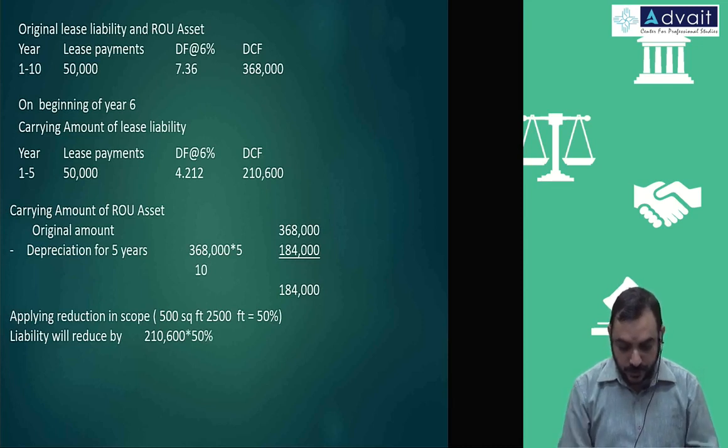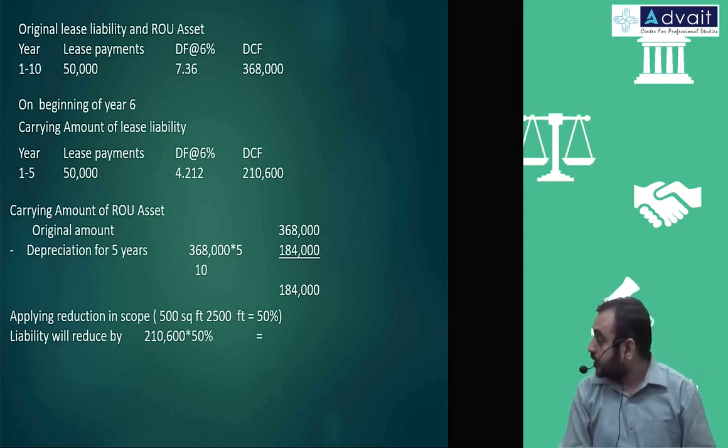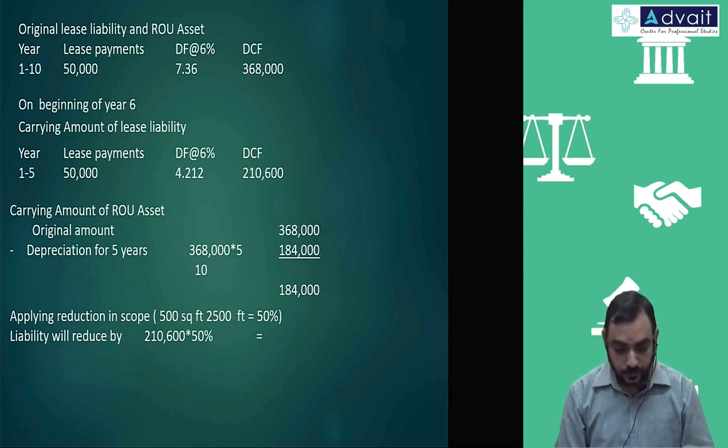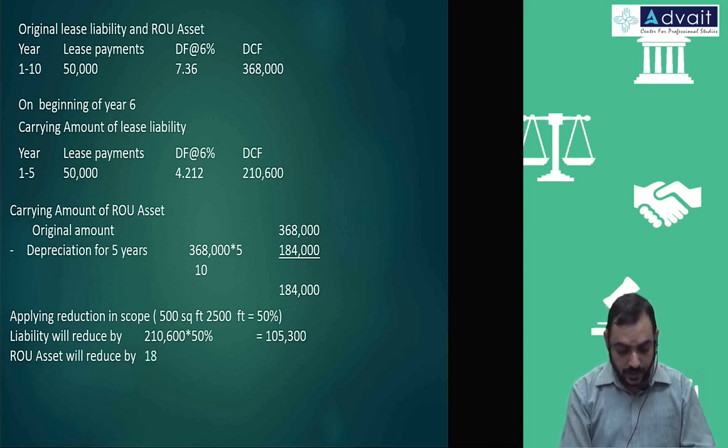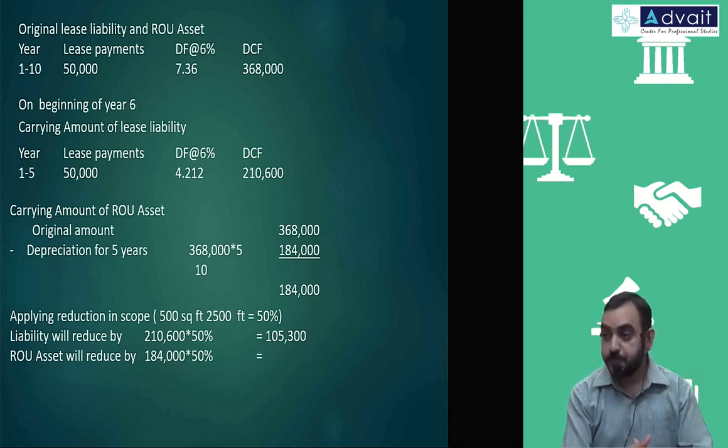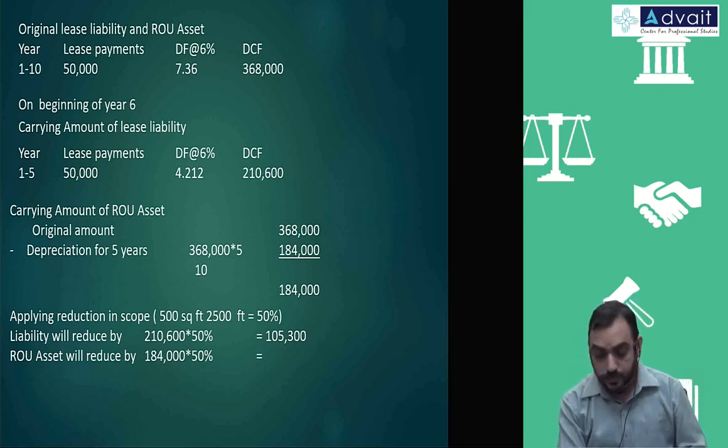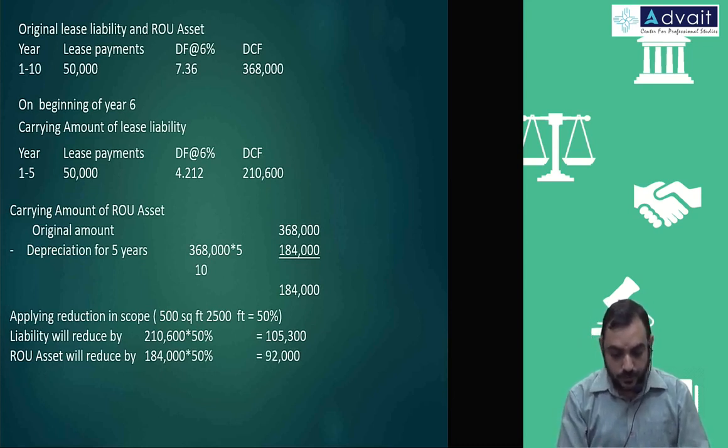into 50%. How much is that? 1,05,300, and ROU assets will reduce by 1,84,000 into 50%, 92,000.